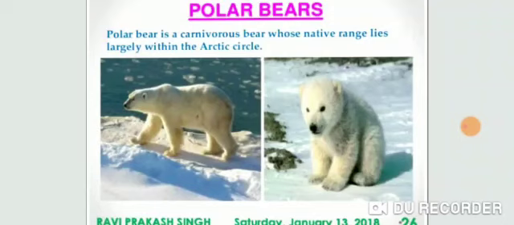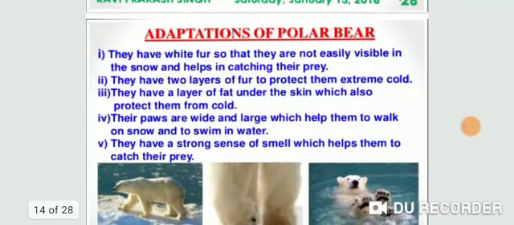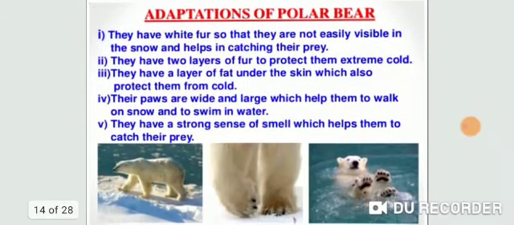Polar bear, as you can see the structure here, this is the picture of a polar bear. Now the question is, how can this animal survive? Very first, the polar bear has white thick fur. As you can see on the body of the polar bear, white thick fur is present that helps to protect it from extreme cold. Secondly, a layer of fat is present under the skin of the polar bear. What is the role of this fat? This provides additional insulation with the skin and protects them from cold.